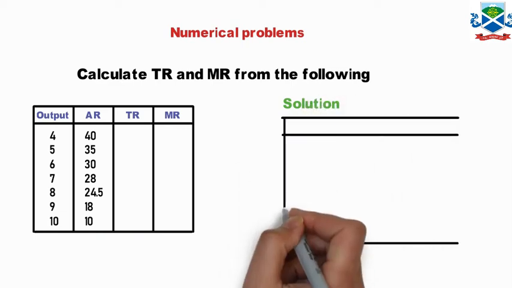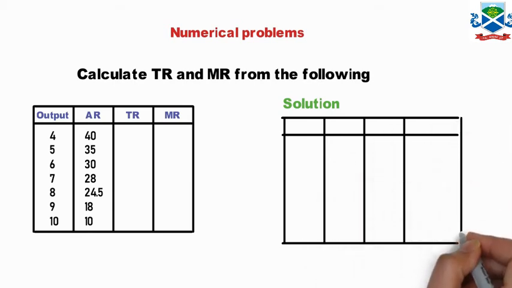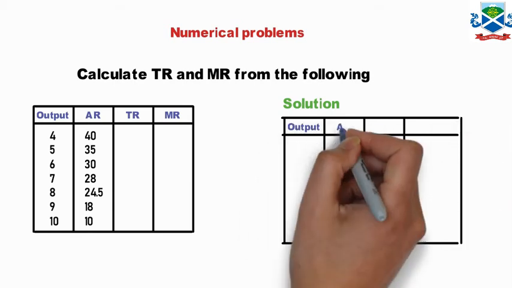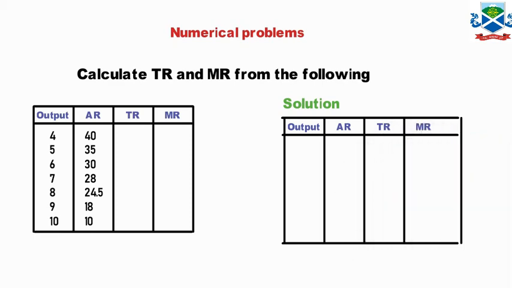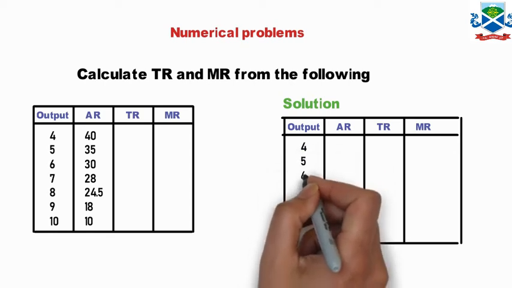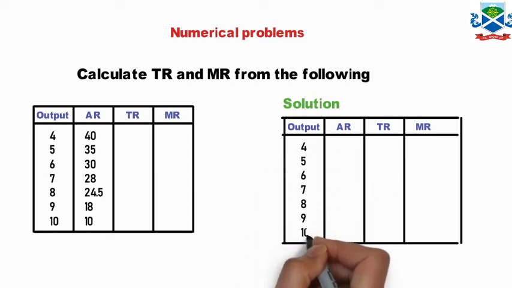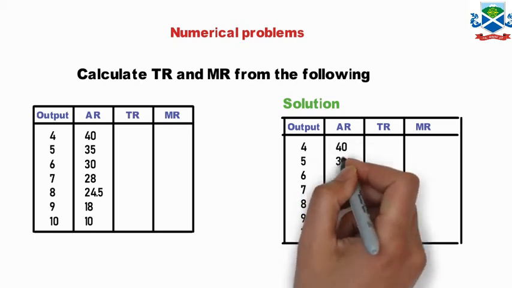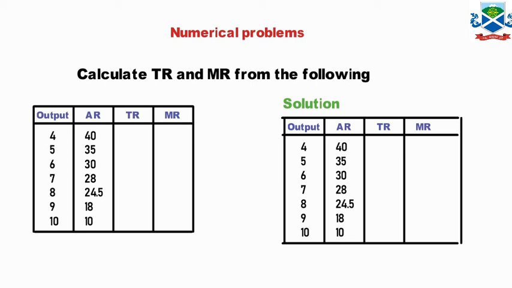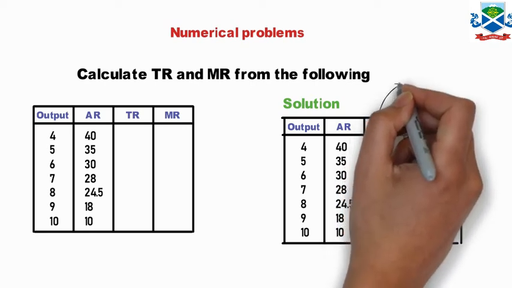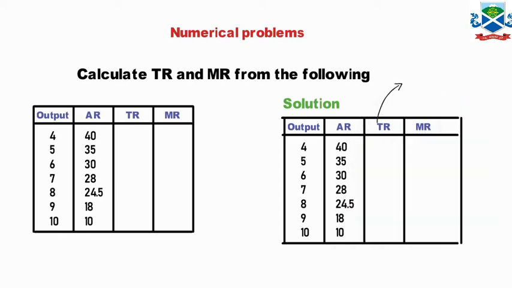Now, to find TR and MR, just copy all these figures and calculate. As we know, TR is equal to AR into Q, where Q means output.